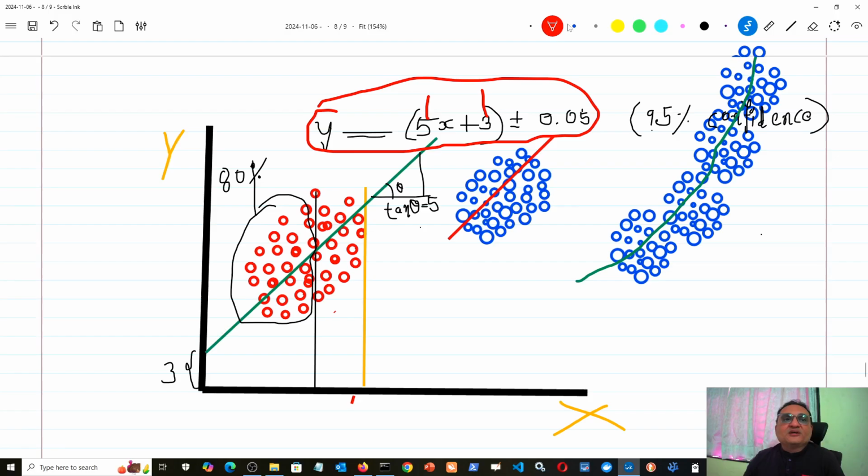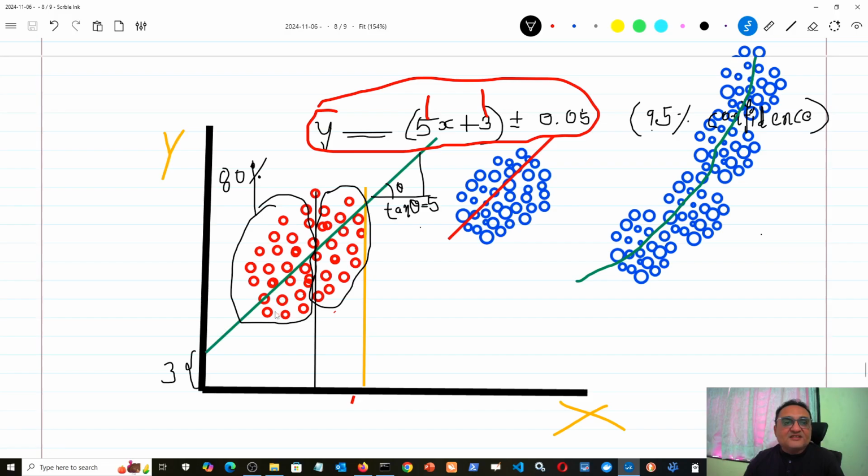And we do not allow the model to look at the remaining 20% of the data. That data is called test set. So between this black line and this orange vertical line, that is my test set. So my model passes through this 80% of the data. It tries to find some patterns using this 80% of the data.